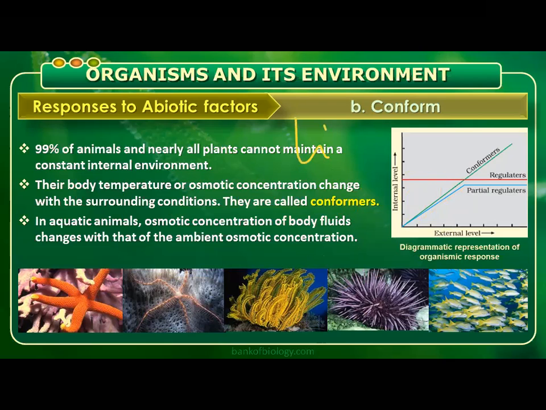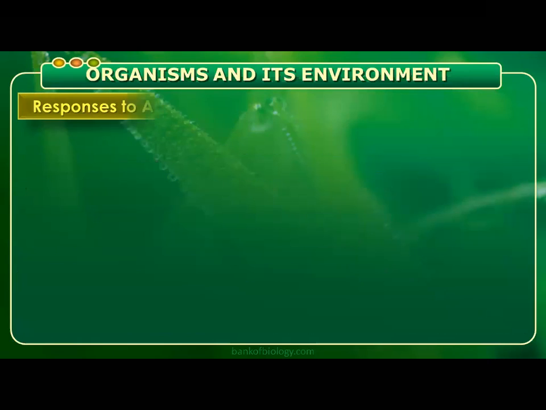And lizard. Lizards bask under the sun. Human beings produce heat by shivering and from the liver, but the lizard takes temperature from outside. The lizard basks under the sun, absorbs heat, and tries to regulate. They don't have an internal mechanism for regulation. So lizards are a good example for partial regulators. That variation you have to understand: some are regulators, some are conformers, and some are partial regulators.